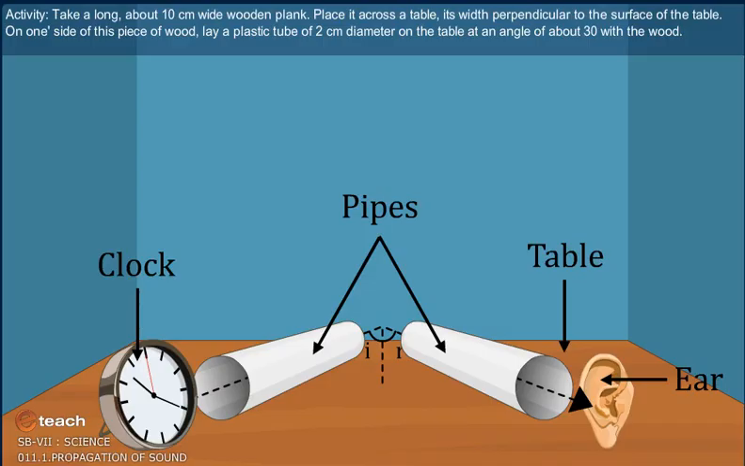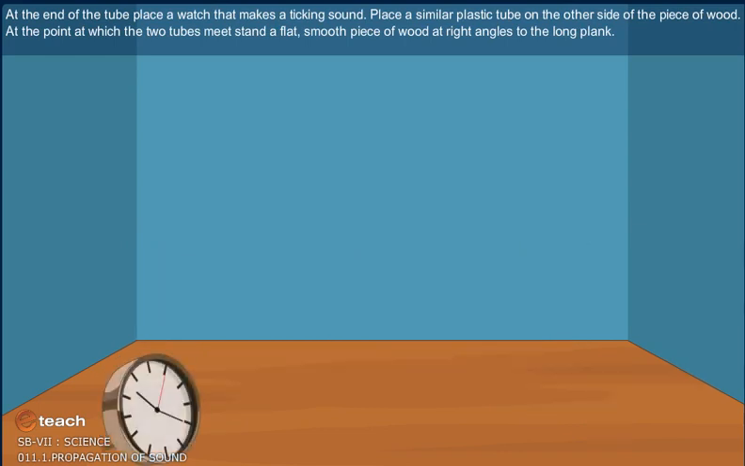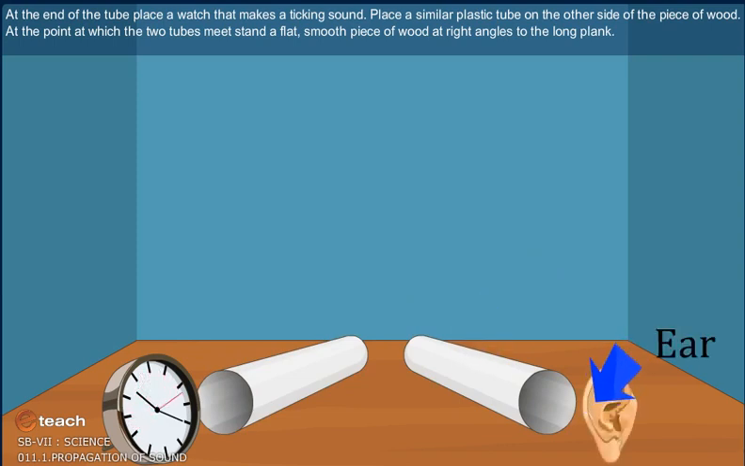Activity. Take a long, about 10 cm wide wooden plank. Place it across a table, its width perpendicular to the surface of the table. On one side of this piece of wood, lay a plastic tube of 2 cm diameter on the table at an angle of about 30 degrees with the wood. At the end of the tube, place a watch that makes a ticking sound. Place a similar plastic tube on the other side of the piece of wood.